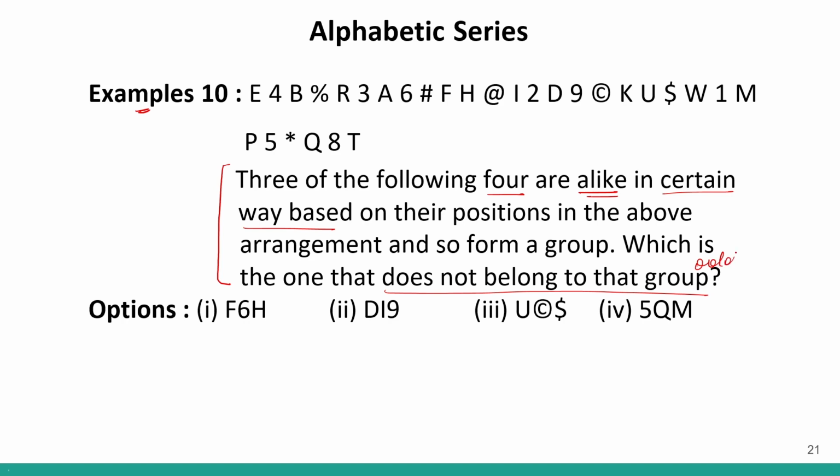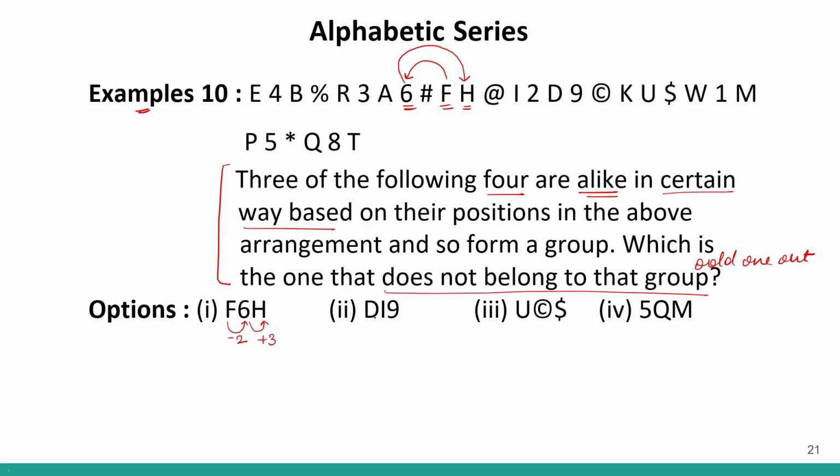One of them is the odd one out, and we have to identify that option and how it is the odd one out. So let us look at F6H. This is F, this is 6 and this is H. From F to 6, I am going 2 places, so -2. And from 6 to H, I am going 1, 2, 3, so +3. So -2 and +3.